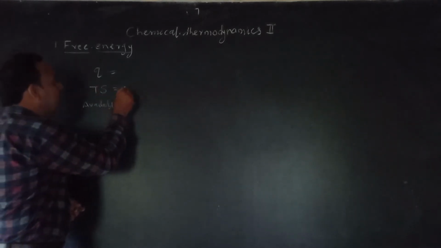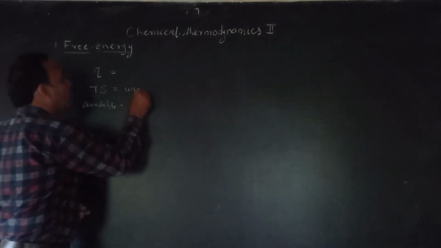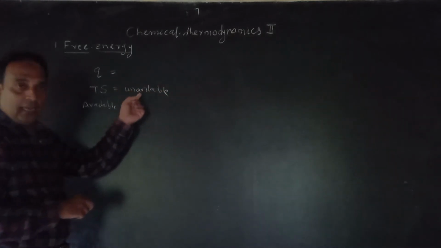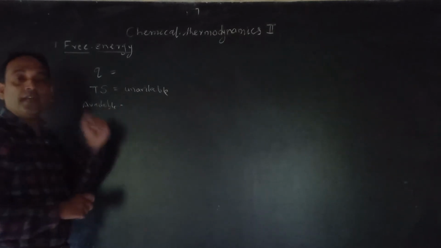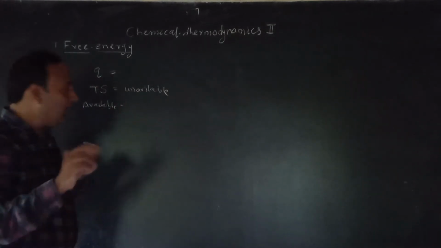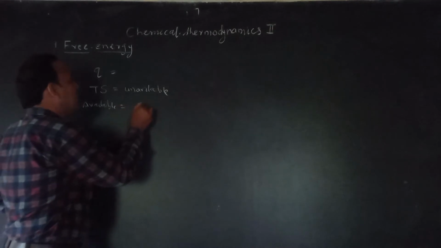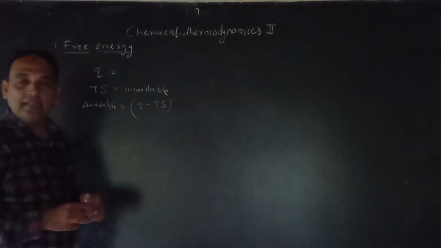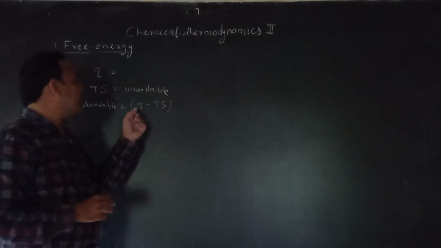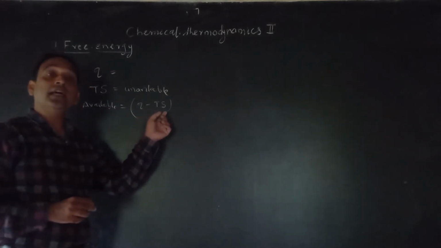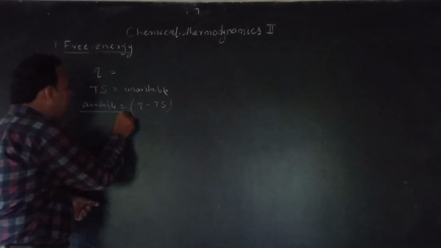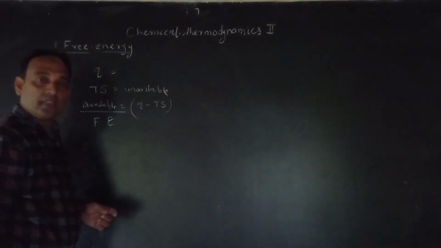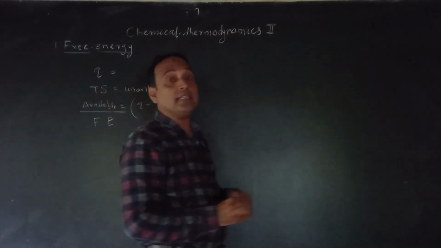Now Ts, the product of temperature and entropy, is the unavailable energy. Now we have to find out the available energy. Available energy is the difference, that is Q minus Ts, and this available energy is called free energy.